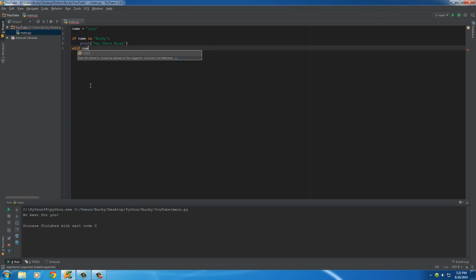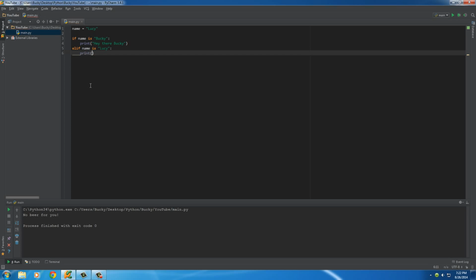So else if the name is Lucy, print, what are we going to print for Lucy? Something ghetto, like, what up, loose dog. Alright, so, okay, I think that's ghetto enough.